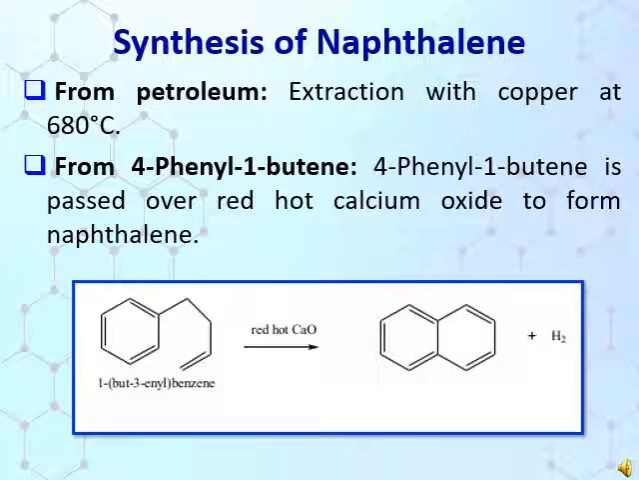First, it can be extracted from petroleum with copper at 680 degrees centigrade. The second method is from 4-phenyl 1-butene. 4-phenyl 1-butene is passed over red hot calcium oxide to form naphthalene. Here you can see the reaction involved in the synthesis of naphthalene.